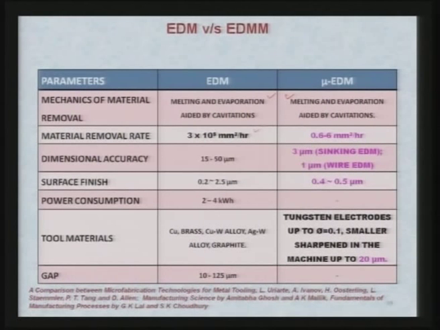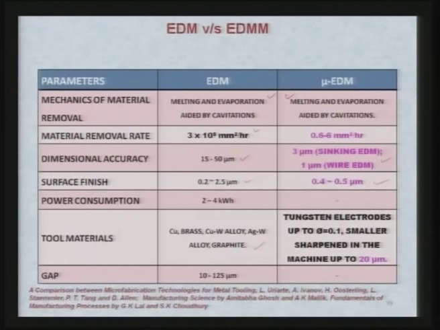Dimensional accuracy is 10 to 15 to 50 micrometer in case of EDM, while in case of micro EDM you have as good as 3 micrometer in sinking EDM and 1 micrometer in case of wire EDM, that is wire electric discharge micro machining. Surface finish in case of macro EDM is 0.2 to 2.5 micrometer, while in case of micro EDM it is 0.4 to 0.5 micrometer. Tool materials that can be used are more or less the same in both cases: copper, brass, copper tungsten alloy, silver tungsten alloy, graphite, etc.